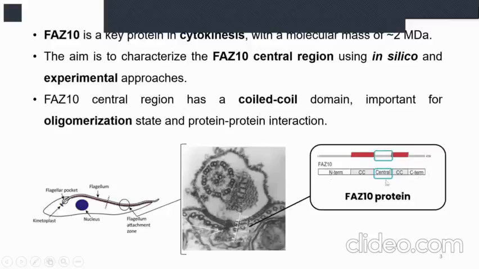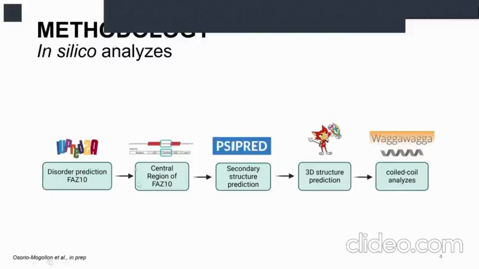We can see here this FAZ10 divided into 5 regions for better study. We can see here the central region. We have focused on this region. Why? Due to the information about the sorting of this protein. We have performed the sorting prediction, and we have selected the central region because it's more structured, or it has low disorder. So we have considered it as an initial point of the structural studies of the FAZ10.